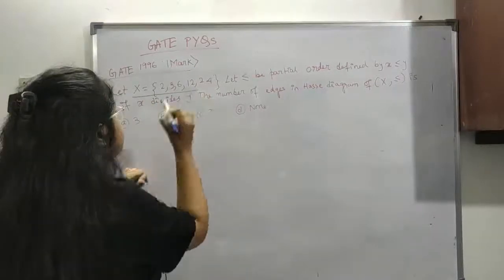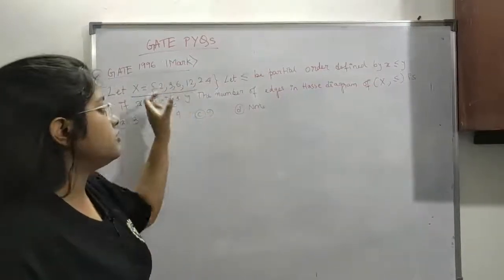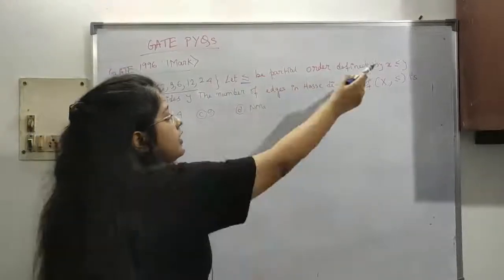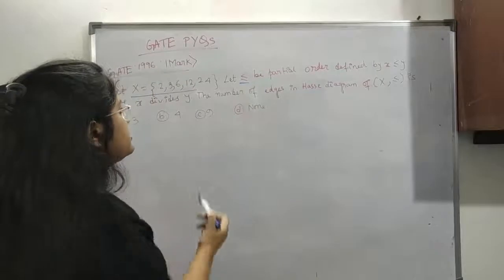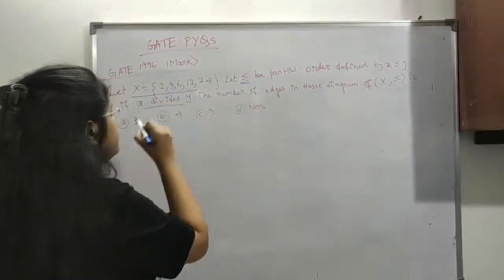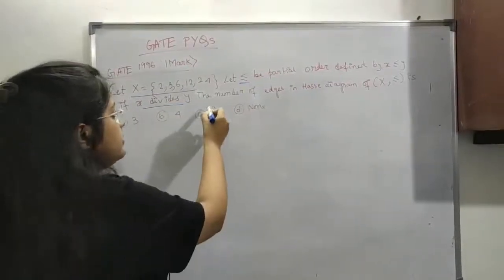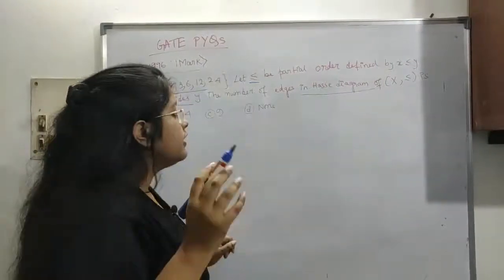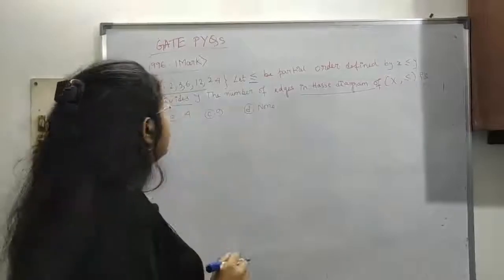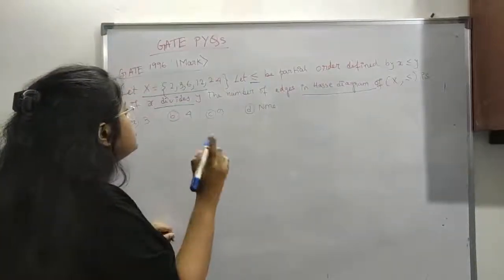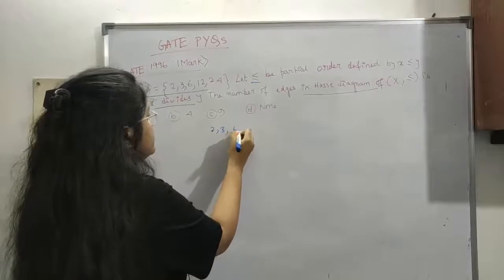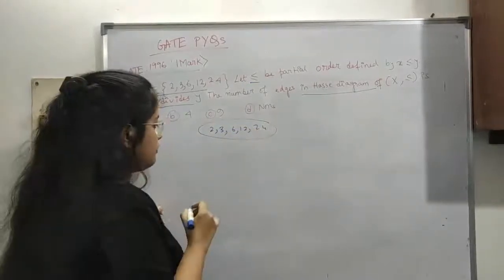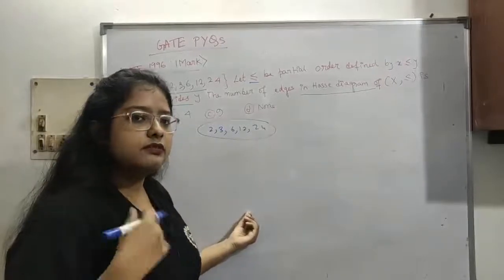Let X be {2, 3, 6, 12, 24}. This is our set, and let ≤ be a partial order defined by x ≤ y if x divides y. They are asking the number of edges in the Hasse diagram. You can see 2, 3, 6, 12, 24 are all the numbers. 1 is not present. If 1 were present, it is a divisor of every number.